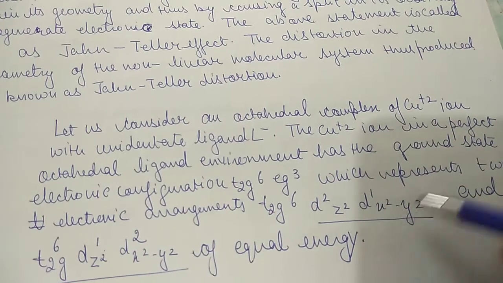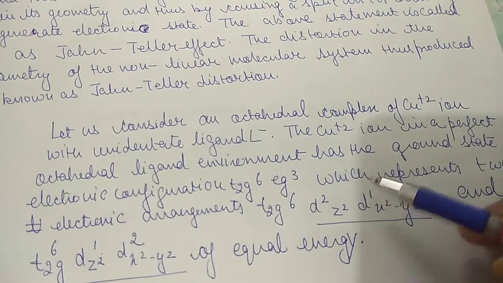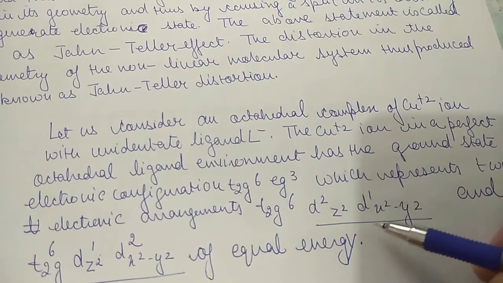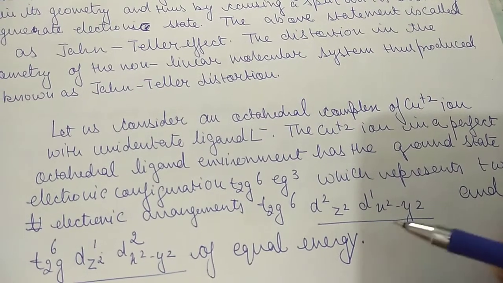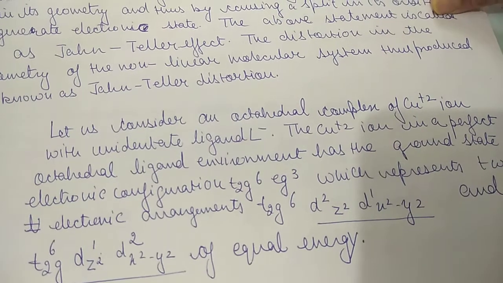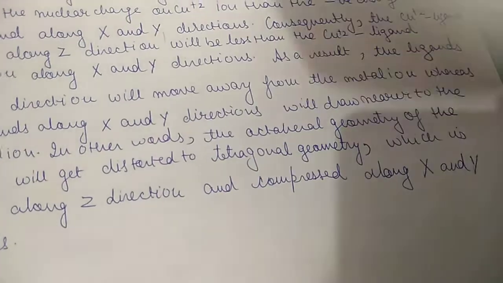So there are two possibilities, and the energy of both arrangements will be equal.